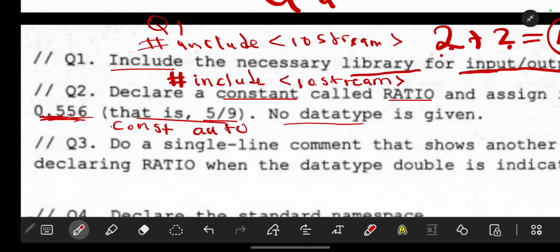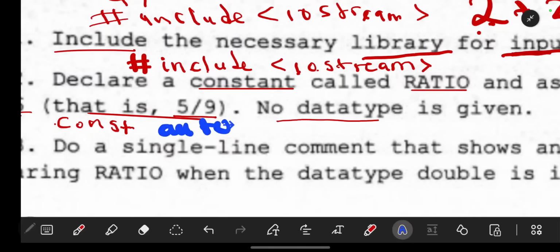Now why use auto? Auto is mainly used to tell the compiler what data type to assign. For example, when you say const auto, auto means this could be double, this could be float. The computer itself will figure out which one to use.